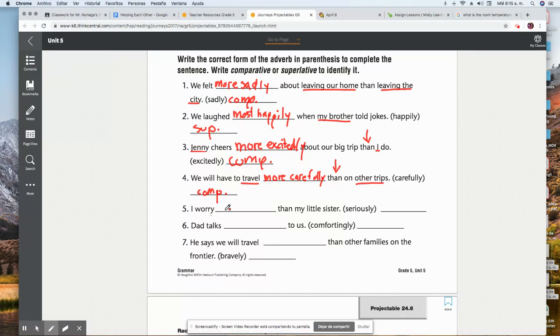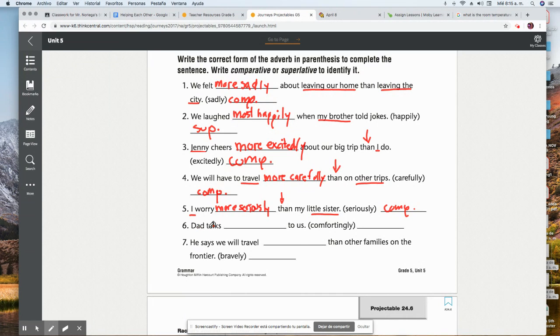I worry than my little sister. Again, than, so two things: I and little sister. I worry more seriously than my little sister, and I use the comparative form of seriously. Comparative form.